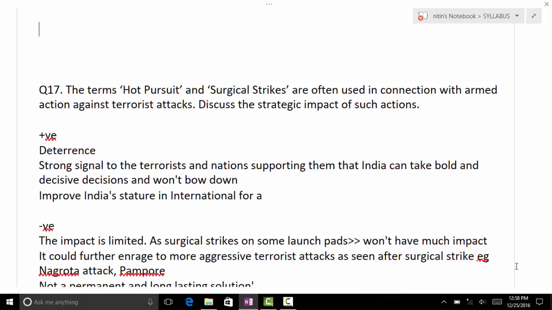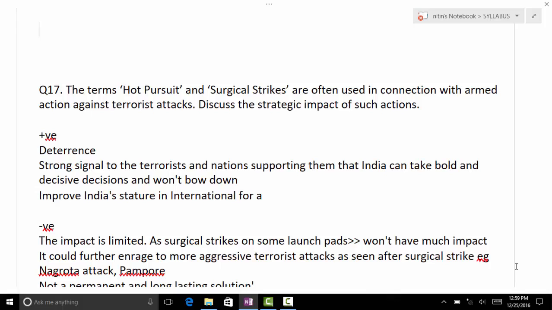We have good relations with nations, and we have to maintain them, but we did it, and our political parties started saying that we did it. At that time they answered, you did wrong because you didn't inform them. And why does it happen? Because surgical strike is not a new idea. It has happened for many years, but it never came directly into the notebook.